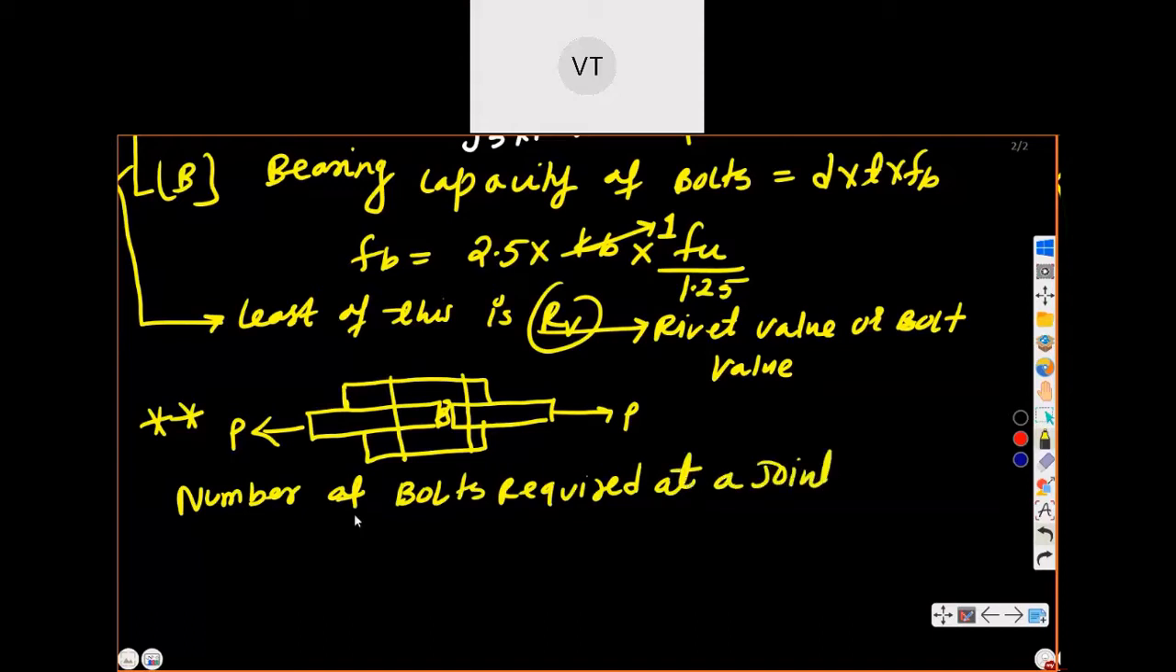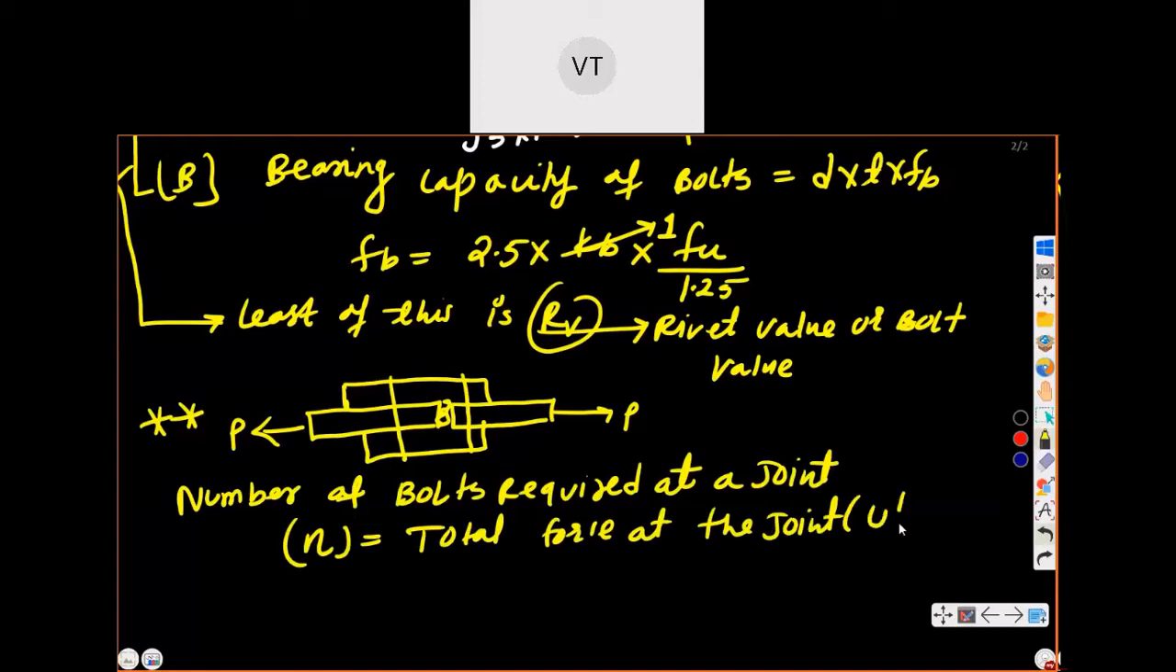So the formula is N, number of bolts, equals total force at the joint. But what should this force be? In brackets I am writing ultimate force, ultimate load. So what is ultimate load? I will discuss that. One load is working load, one is ultimate. Total force at the joint, that is ultimate load, divided by bolt value.